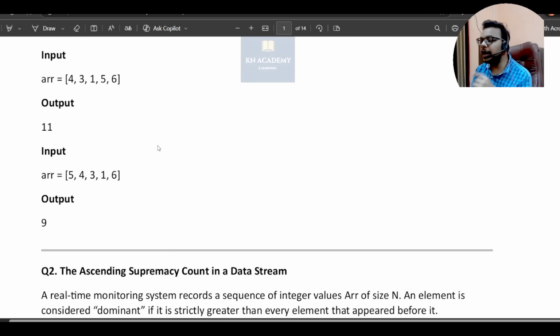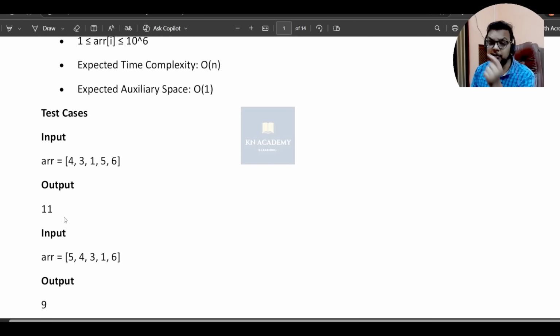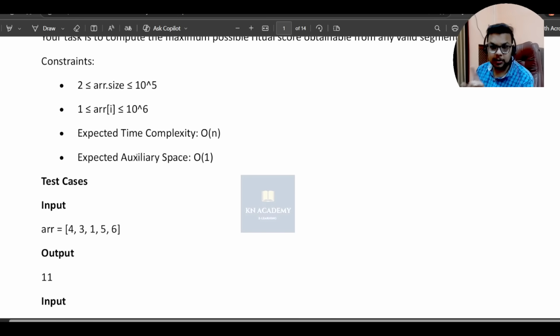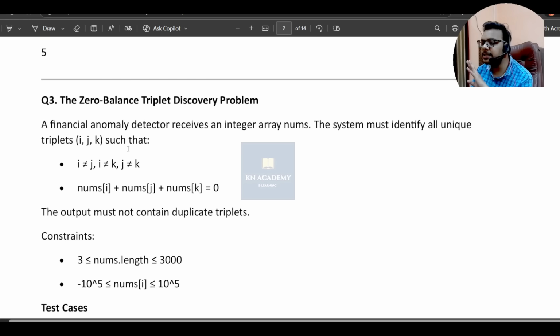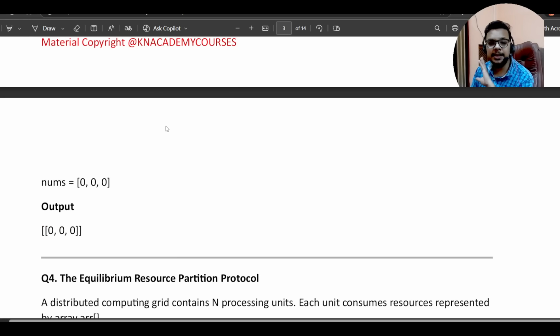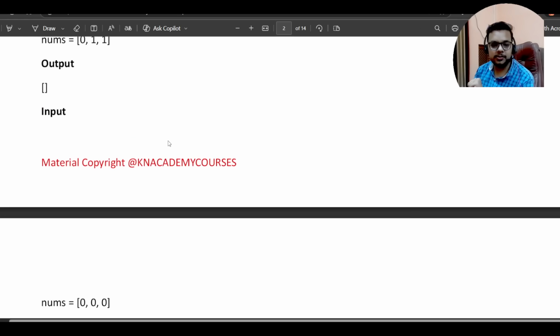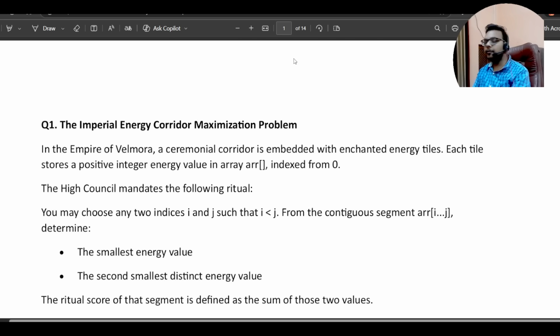Also, we are not providing the explanation of the test case, because in the actual exam TCS will also not provide you the explanation of the test case. Also, we are providing the solution of these questions. And you can see here, all the questions are story based, and the solutions are also provided. So these kinds of sheets will be there for your coding practice.